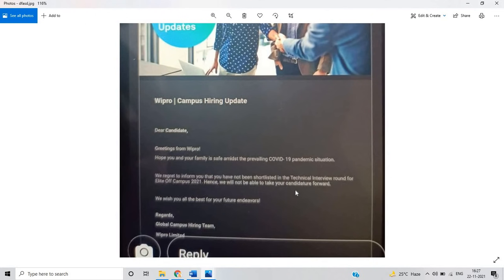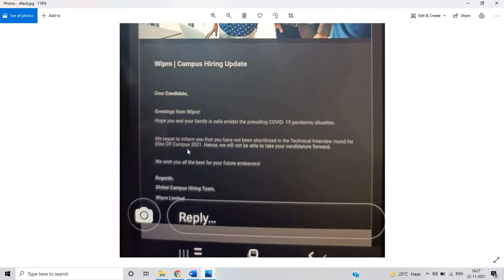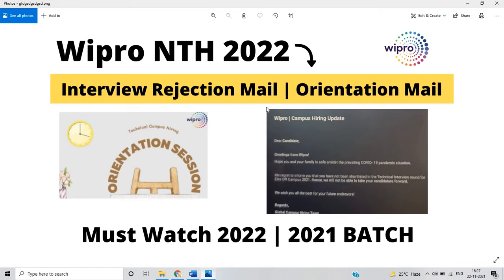Currently Wipro has not sent the rejection mail to the 2022 batch. This mail is just related to the 2021 batch. So don't worry. If you gave your interview and answered most of the questions, just wait for some time, and they will definitely send you a mail.